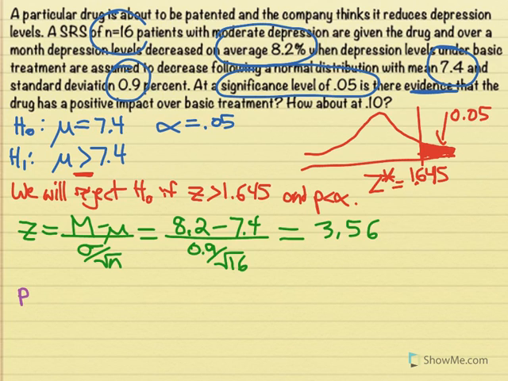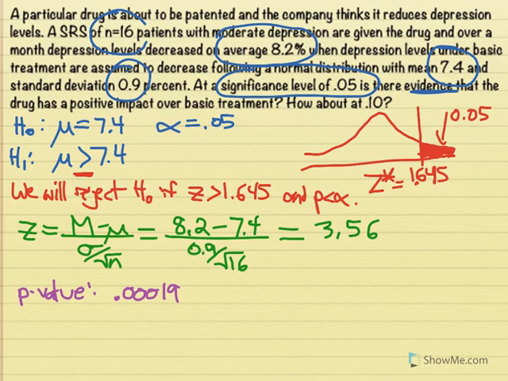So I'm going to find the p-value. All the p-value is, is the area under the curve in the tail. So I'm just going to look 3.56 up in my Z table and see what the proportion is in the tail. Looking that up, we see it's very small, 0.00019.